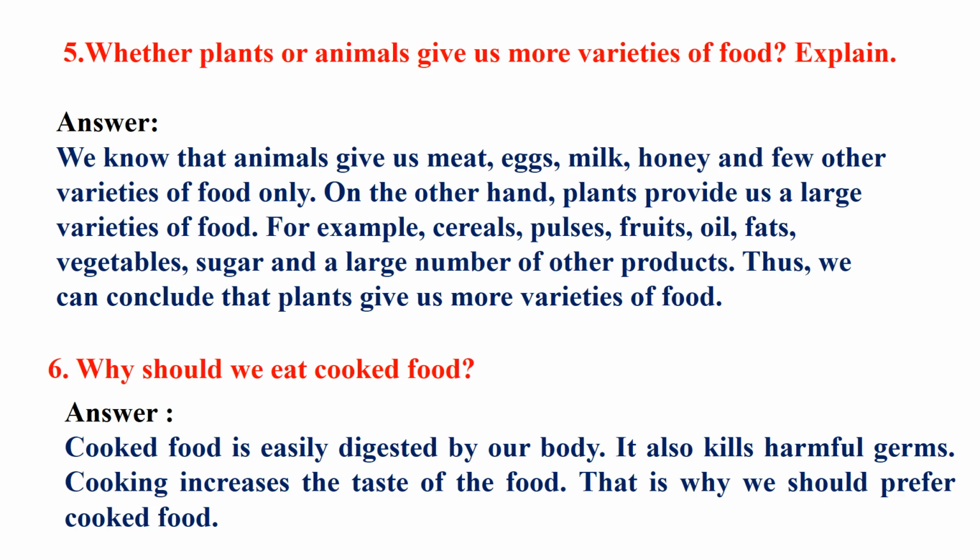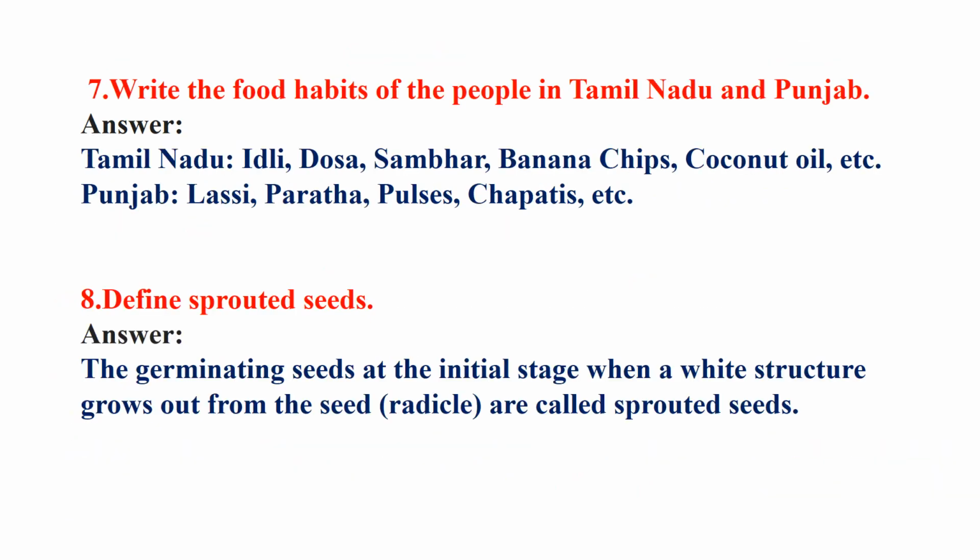Okay. Now the question is, write the food habits of the people in Tamil Nadu and Punjab. In Tamil Nadu, what are the food habits of the people? Idli, dosa, sambar, banana chips, coconut oil. These are the main food habits of the people in Tamil Nadu. And in Punjab, lassi, paratha, pulses, chapatis, these are all the food habits of the people of Punjab.